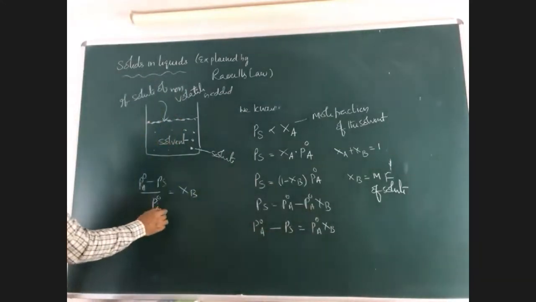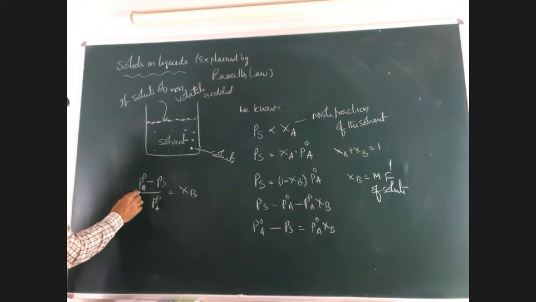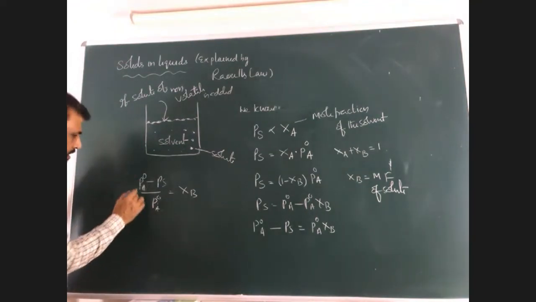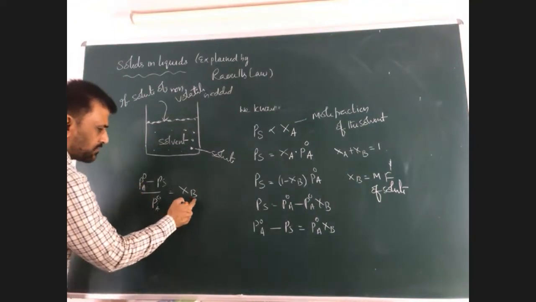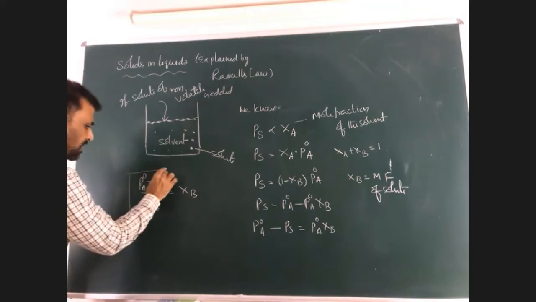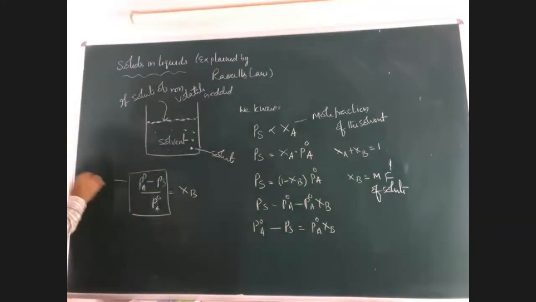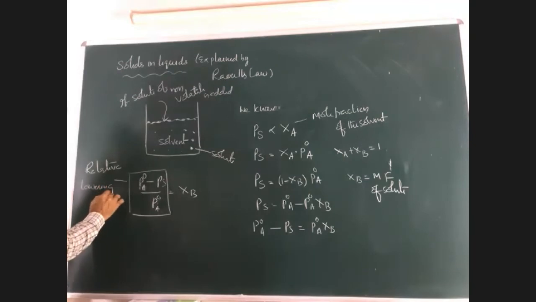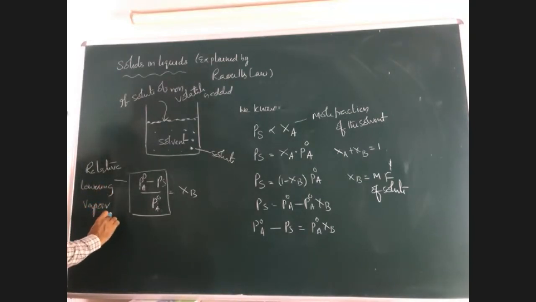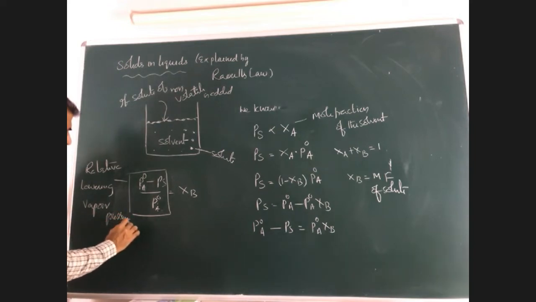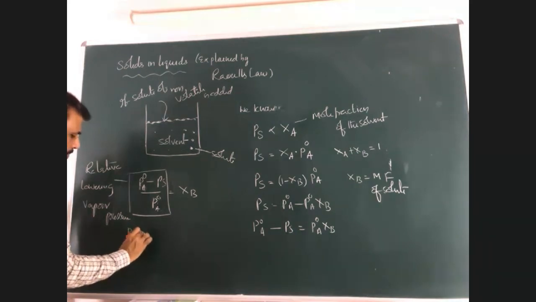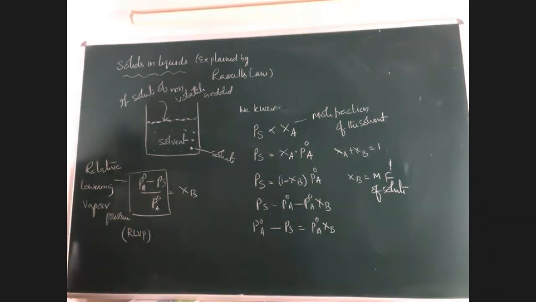Now, this equation is called relative lowering of vapor pressure. The ratio is nothing but relative. Therefore, this term is equal to the mole fraction of the solute. This term is called relative lowering of vapor pressure, simply termed as RLVP.